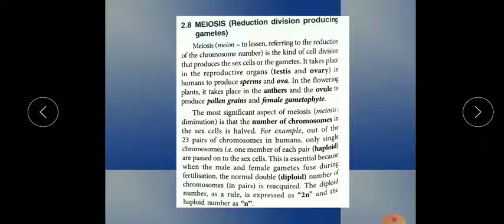I have already explained what diploid and haploid are. Always remember, diploid is expressed as 2n, which is the product of mitotic division, and haploid is single n. This is just the introduction part.